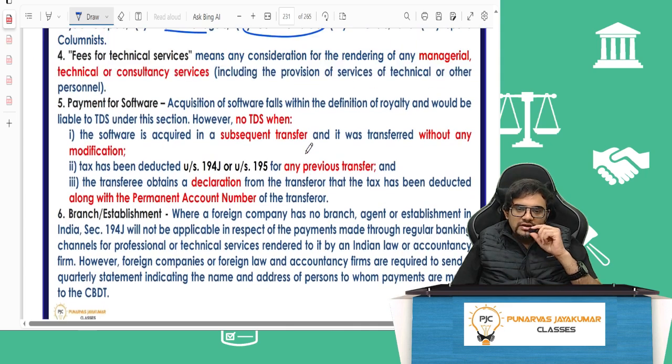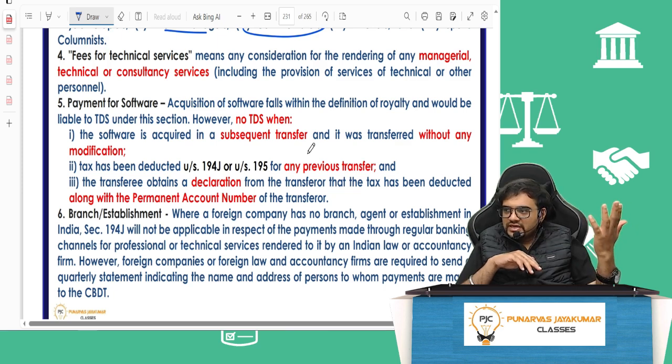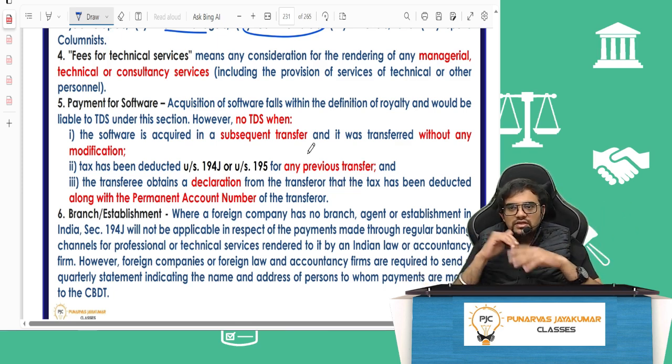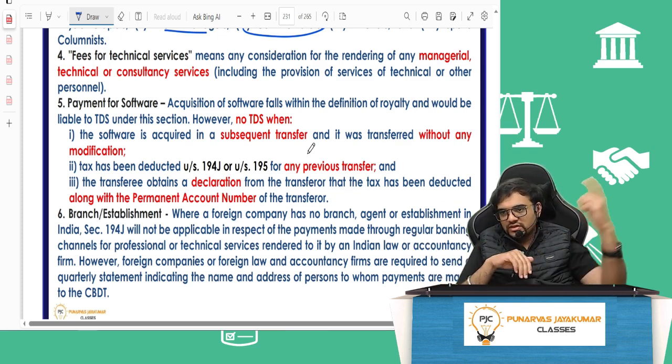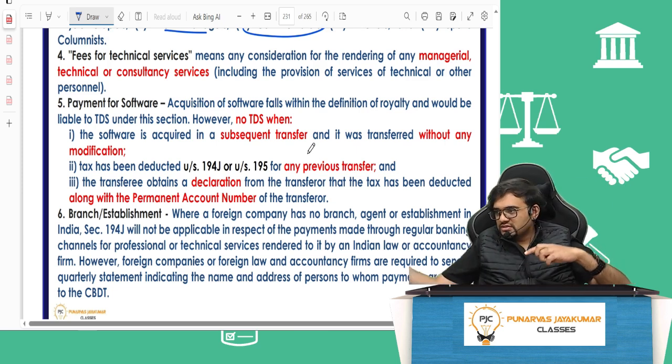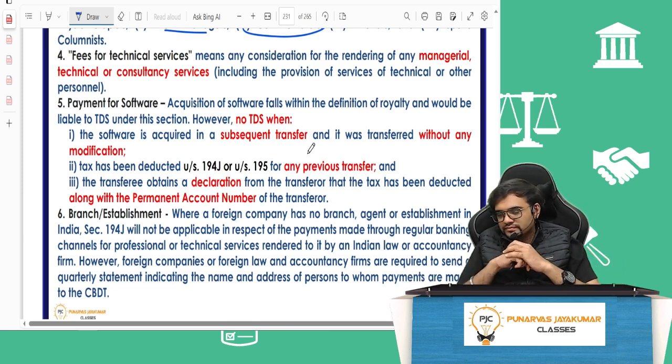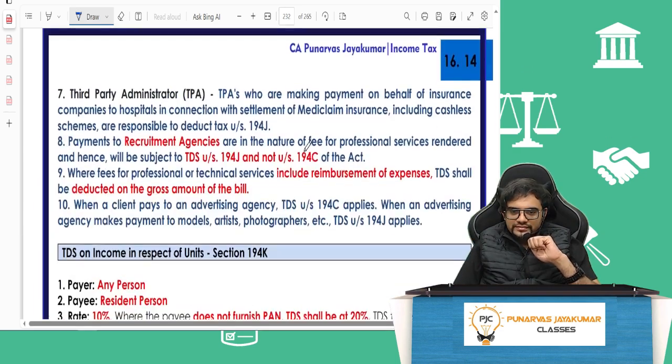So any payment made for software, there will be no TDS if you have just bought the software and are selling it in India. When I bought the software, I would have paid TDS anyway. Then I am selling it to other people. But if I buy the software, make some changes in it and then sell, for both the transactions TDS will come. One, buying from abroad. Second, selling it to you, TDS will come. So that is regarding software.